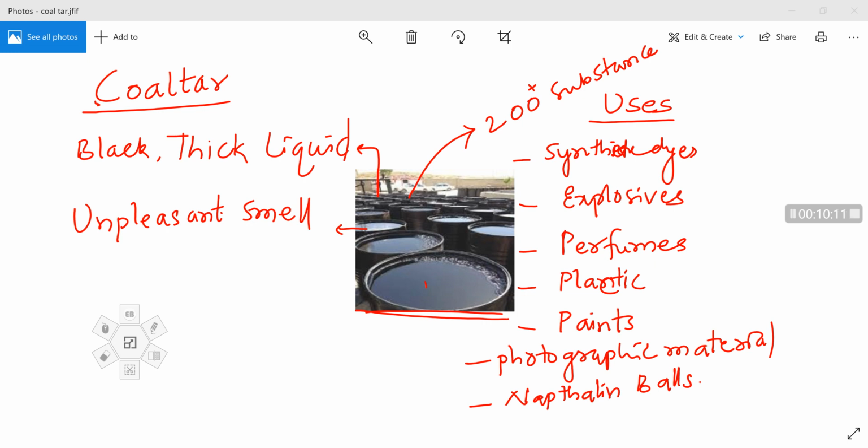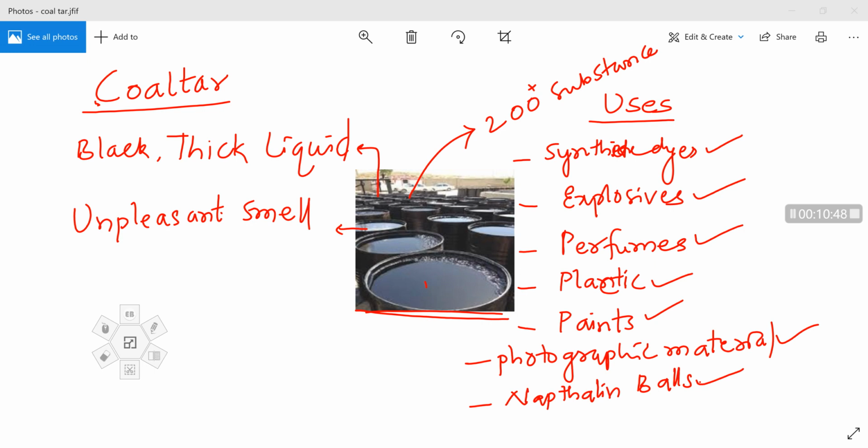In the synthesis, in the manufacture of naphthalene, coal tar is used as a primary substance or starting material in the production of the following things: synthetic dyes, explosives, perfumes, plastic, paints, photographic materials, and naphthalene balls. So this is regarding the second thing, that is coal tar.